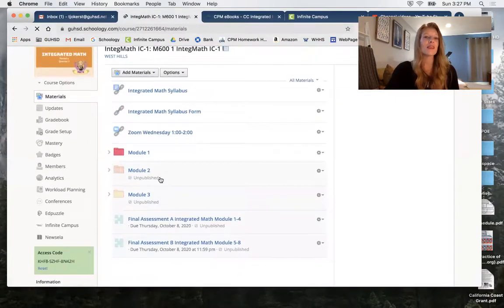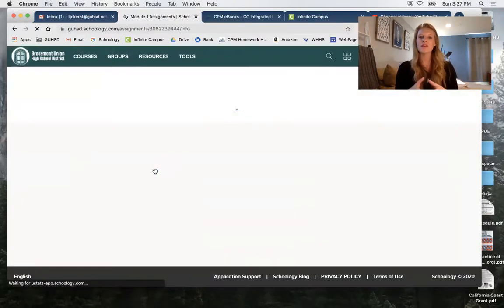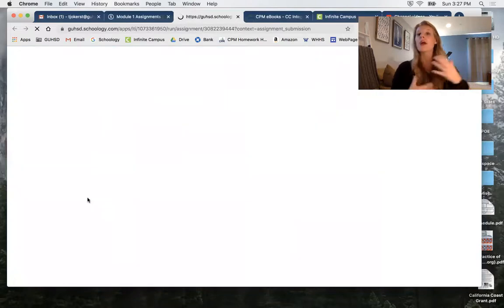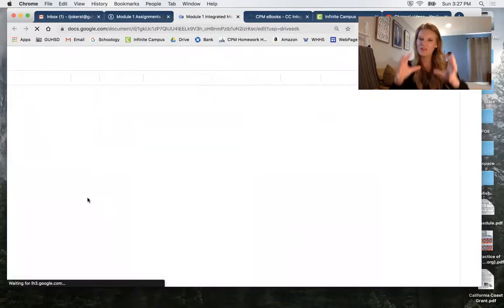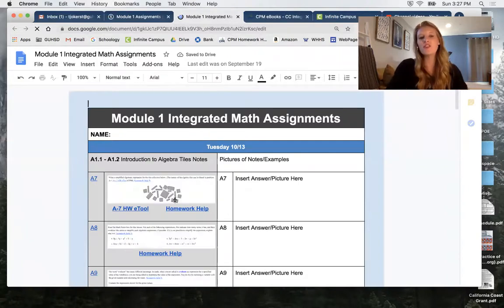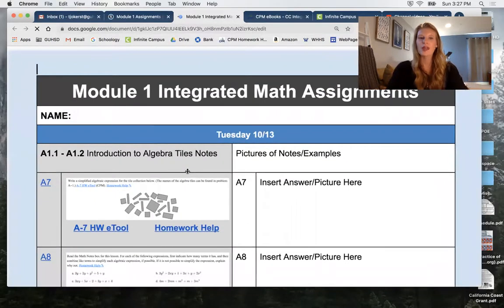So you can see that next we have an assignment. The next thing that you'll see here is a module assignment. I do weekly assignments in this course. I already kind of alluded to this. I'm going to go ahead and open this, and you will open it as well. It makes a copy inside your drive. Then you will use this to record all of your work, and you will turn it in at the end of the week.